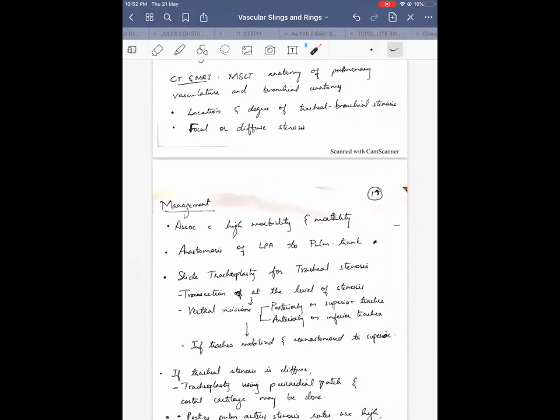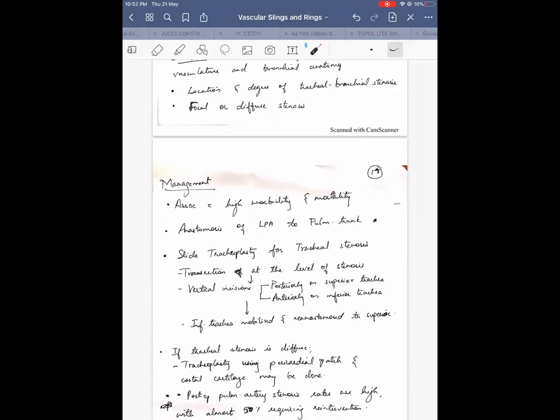Again, it's a surgical management. Even the surgeries are associated with high morbidity and mortality. Anastomosis of the left pulmonary artery to the main pulmonary trunk should be done first. That is for all pulmonary artery slings. And now when there is tracheal stenosis, you have to do a slide.